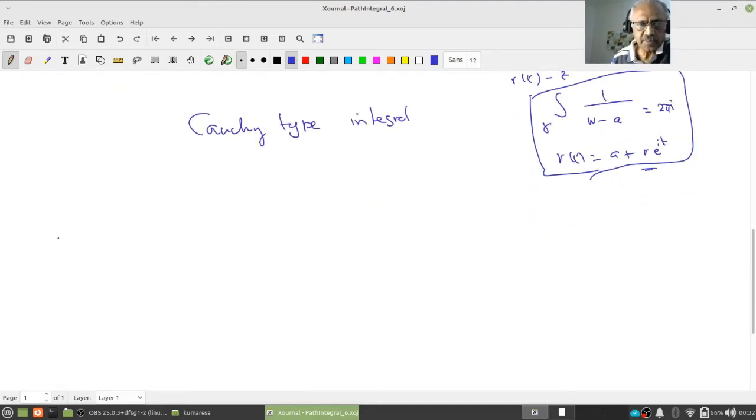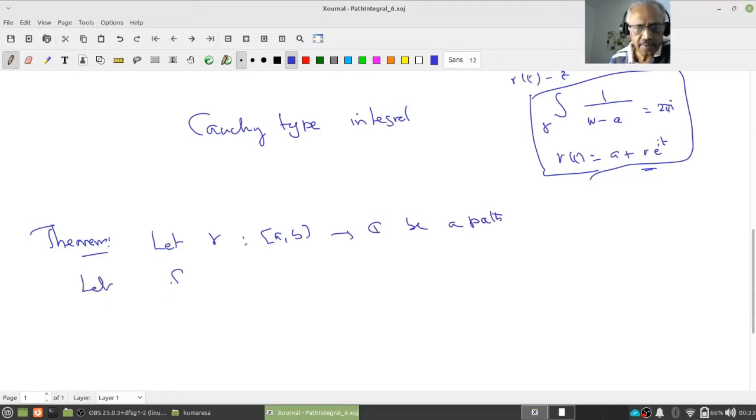So the theorem we want to prove is the following. This theorem tells us how to generate analytic functions. We already talked about analytic functions in the differentiation chapter. Now we are in the path integral setting. We already gave examples, but this is going to be the most important example. So let gamma from [a, b] to C be a path, and let f from the track of gamma to C be continuous.